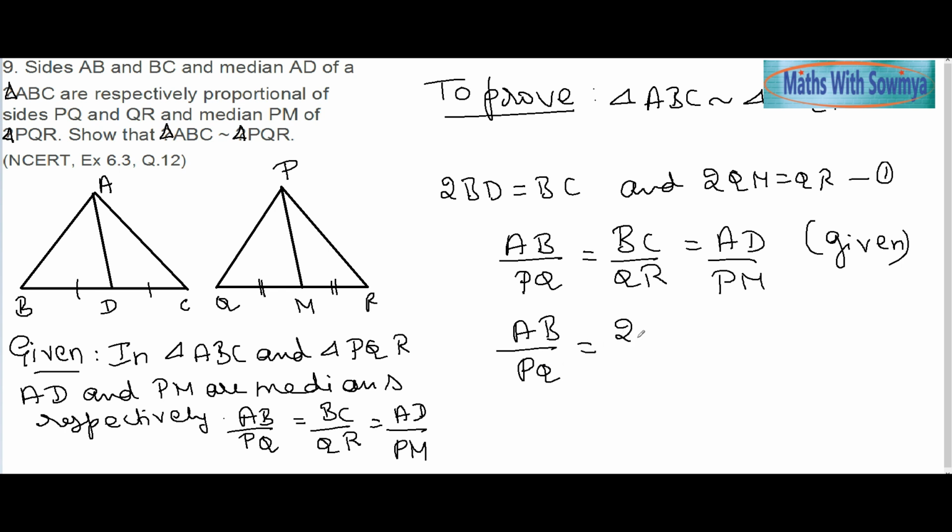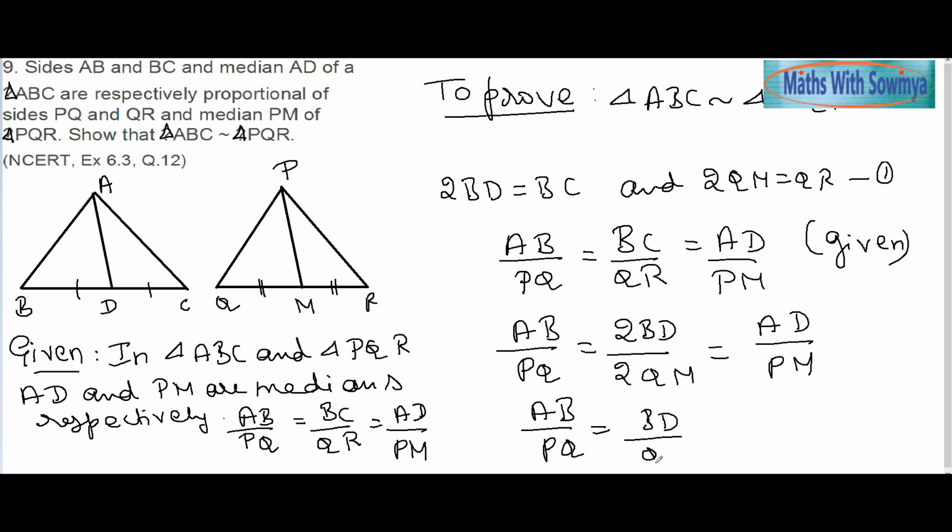In place of BC, I will put 2 times BD, and in place of QR, 2 times QM, which is equal to AD by PM. Now the 2s get cancelled here, so I am left with BD by QM, which is equal to AD by PM.